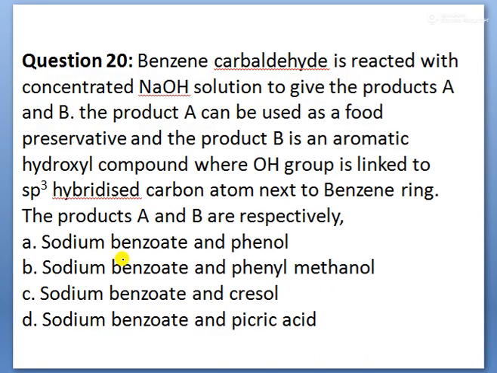Next, children, benzene carbaldehyde reacts with concentrated NaOH to give the products A and B. The product A can be used as a food preservative and the product B is an aromatic hydroxyl compound where OH is linked to the sp3 hybridized carbon atom next to the benzene ring. So what are the products A and B that are being asked, children? See, children, regarding this question, benzene carbaldehyde is nothing but benzaldehyde only. That is the IUPAC system. You are using benzene carbaldehyde.